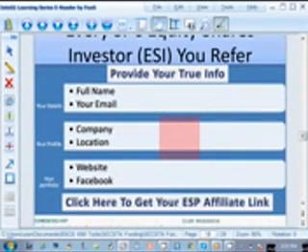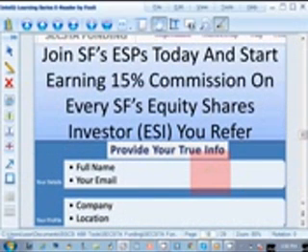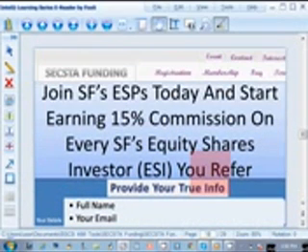That's easy, right? Okay. Now this is a demonstration so that you might learn what it takes to join the partnership page. For ESPs, this is a page where you register to be an equity share partner. Now what does equity share partner mean? It means a partner who refers equity share investors. So you must know something about the equity shares and who is allowed to invest in it.